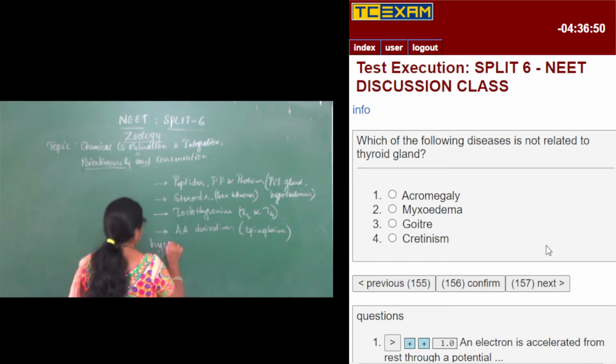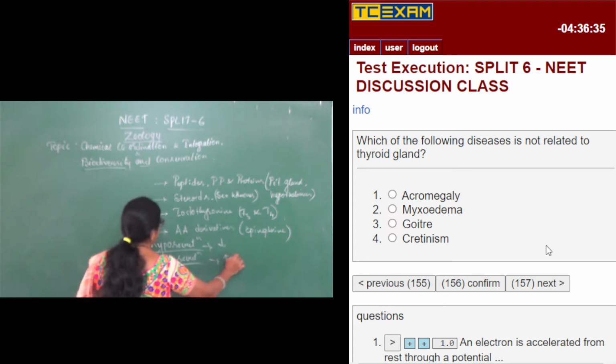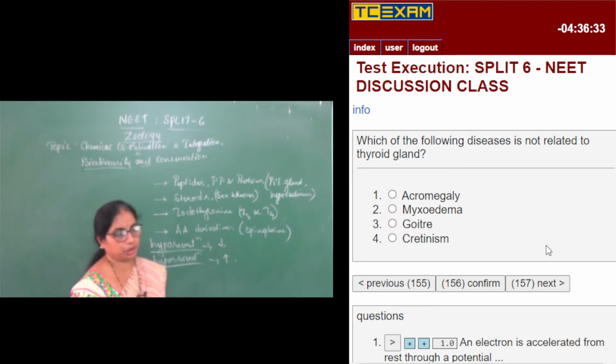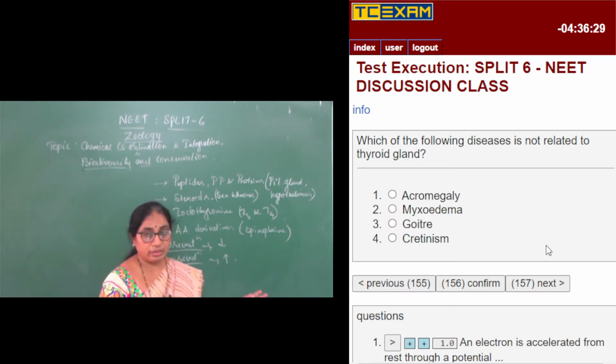Hyposecretion is less secretion than the adequate, and hypersecretion is excess secretion than the adequate. So now, which of the diseases is not related? In both hyposecretion and hypersecretion, it leads to certain diseases.